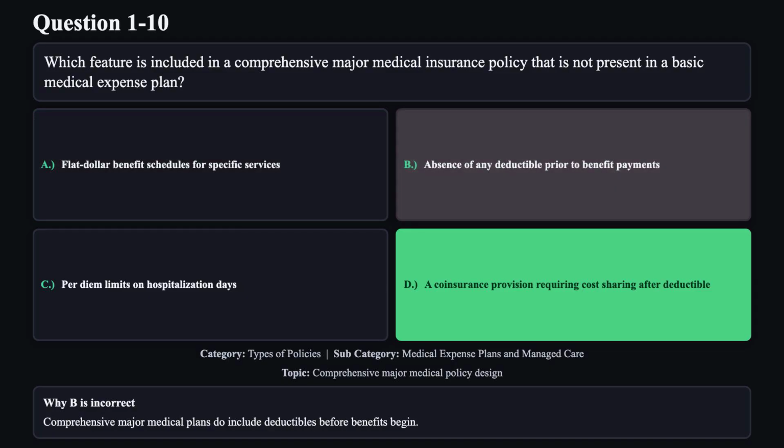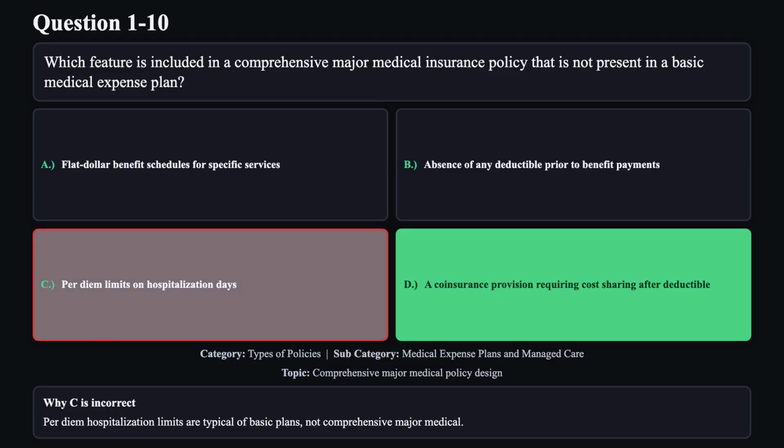Reason B is not correct. Comprehensive major medical plans do include deductibles before benefits begin. Reason C is not correct. Per diem hospitalization limits are typical of basic plans, not comprehensive major medical.